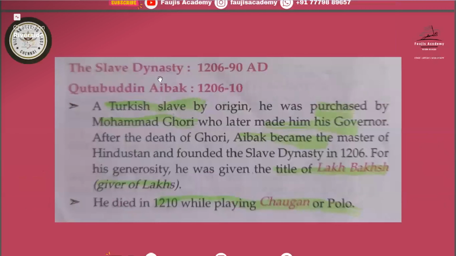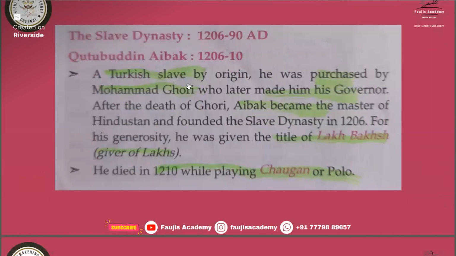Okay. Now we'll start with the slave dynasty, which started ruling in 1206 and ruled till 1290 AD. So first we'll study Qutbuddin Aibak. His ruling period was from 1206 AD to 1210 AD. A Turkish slave by origin, he was purchased by Muhammad Ghori, who later made him his governor. After the death of Ghori, Aibak became the master of Hindustan and founded the slave dynasty in 1206.